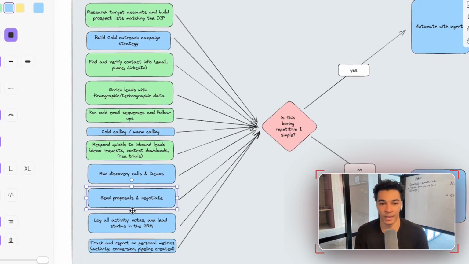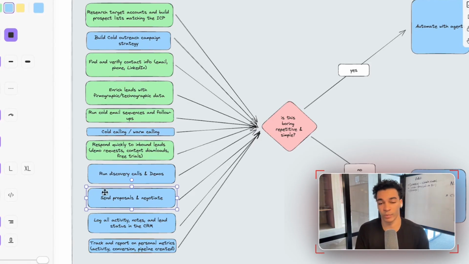Send proposals and negotiate. So this is one where obviously an AI agent is not going to be able to negotiate for you unless it's something that's very simple. Maybe if you're doing some sort of creator outreach and you're negotiating creator deals, an AI agent might be able to handle that. But this is something that's core to your business a lot of times, especially if it's a salesperson, that is going to stay human.